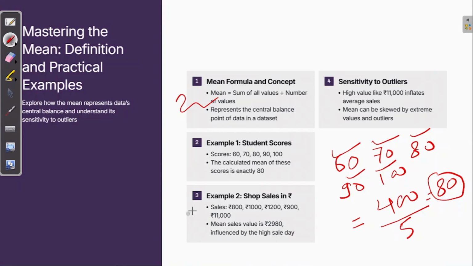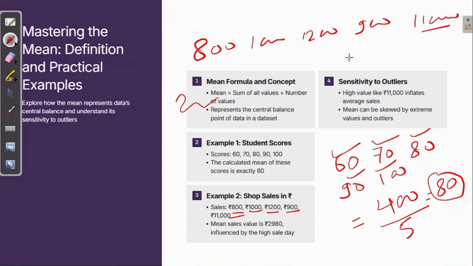The second example is, again, the sales in a shop: 800, 1100, 1200, 900 and 11,000. So the mean sales value is 2980. But do you think this is right? Because most of the sales you are doing are in the range of 800, 1000, 1200, 900, and then 11,000. And the average comes out to be 2980. When you add all these 5 and divide by 5, the average will be 2980.